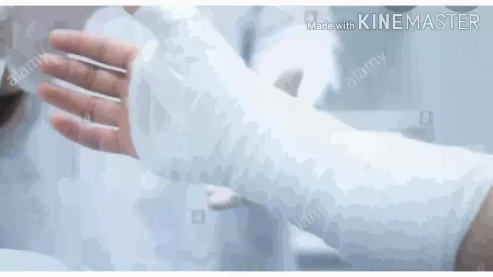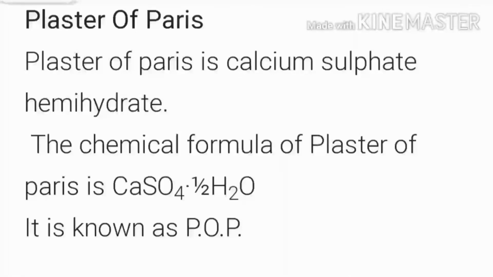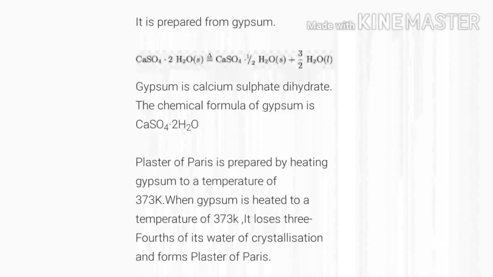Then the last comes plaster of Paris. Plaster of Paris is calcium sulfate hemihydrate, and its chemical formula is CaSO4·1/2H2O, and for short you can also call it POP. Then comes how it is prepared. Generally it is prepared from gypsum. You can see this equation, CaSO4·2H2O is reversible, gives rise to CaSO4·1/2H2O + 3/2 H2O.